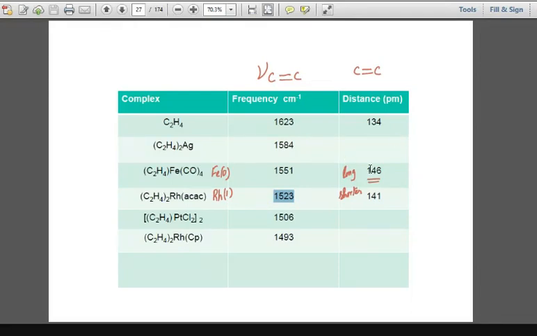अब देख लीजिए यहाँ पर फ्री एल्कीन की अगर बात करें तो that is 1.34 एंगस्ट्रॉम या 134 पिकोमीटर. अब देखिए आयरन के केस में कितनी हो गई है, that is 146 and it is 141. So if you compare with the free alkene, basically the bond is going to be lengthened, and this lengthening does occur because of the back pi bonding, and since there is back pi bonding, the bond order is going to be decreased, and because the bond order is decreased, the bond length is going to be increased because they have an inverse relation. ये आपको पता ही है.